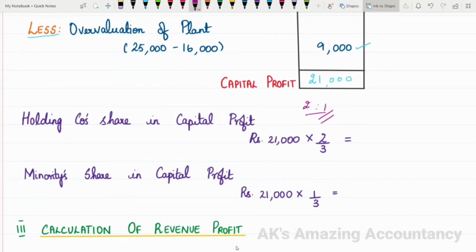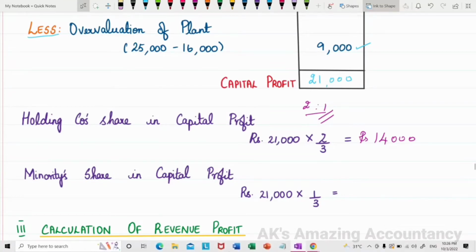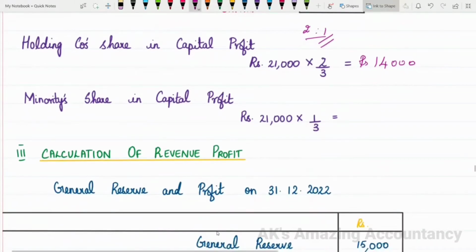So 21,000 into 2 by 3 will be the holding company share in capital profit. This will give us how much? This will give us rupees 14,000. And then the minority share will be rupees 21,000 into 1 by 3, which will give us rupees 7,000. So this is how 21,000, that is, the capital profit, is getting distributed between the holding company and the minority. Now let us proceed to the next step.